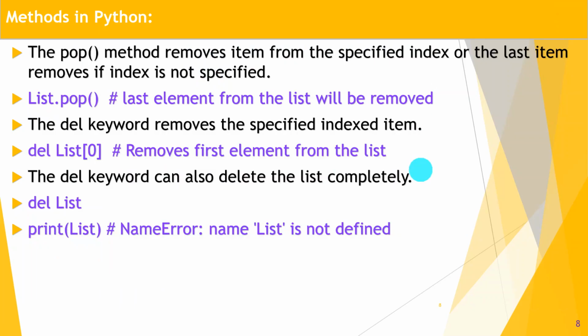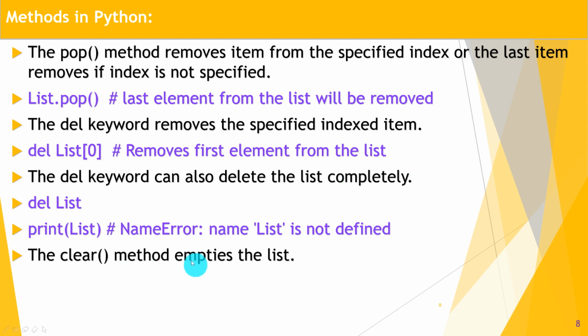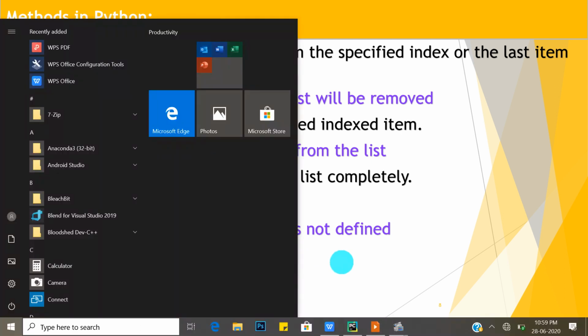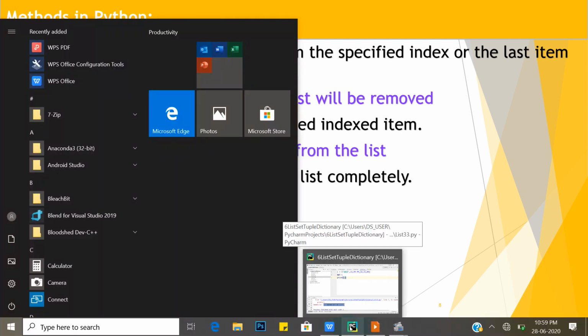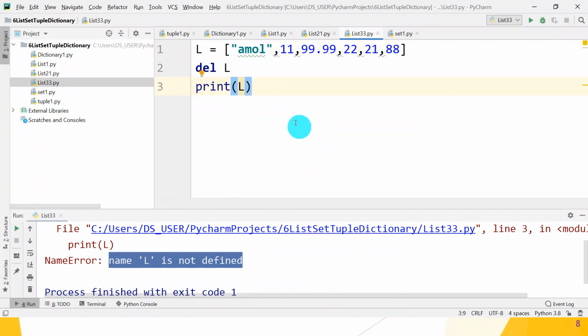Great. Next method, the clear method, empties the list. So the list clear method empties the list. So what is the difference between clear and delete? We will check it using the PyCharm IDE.